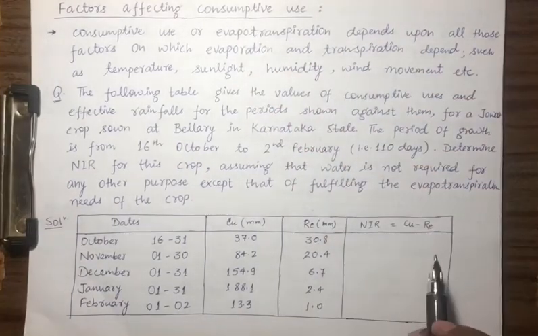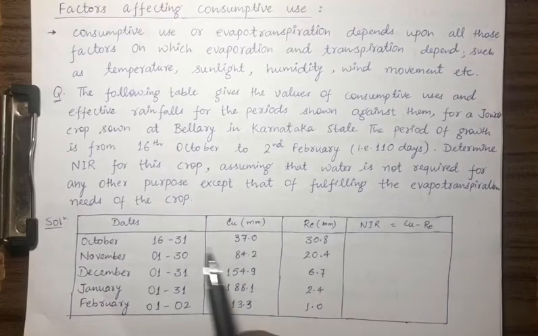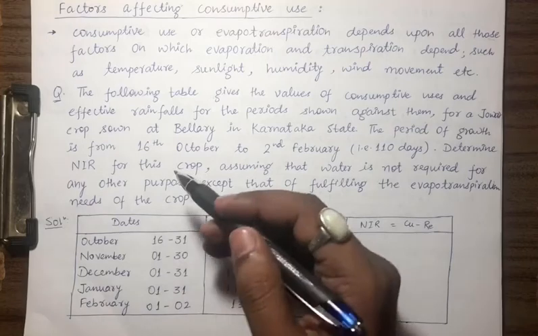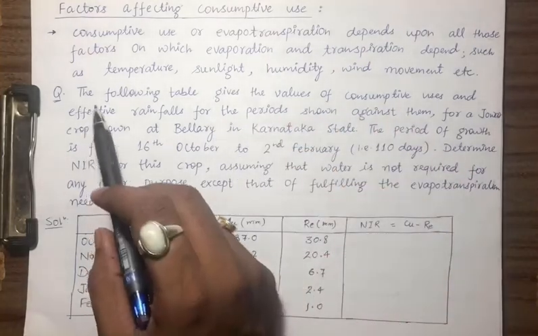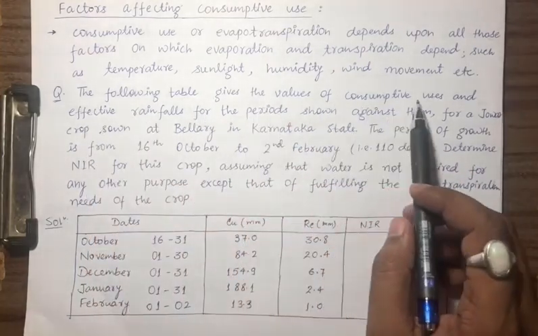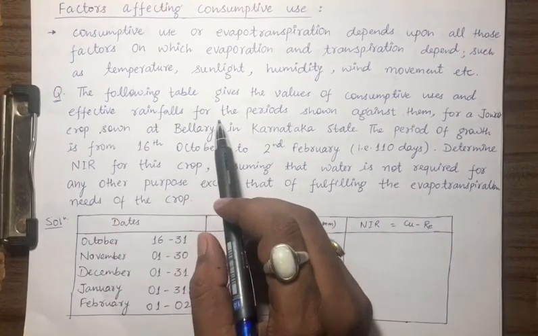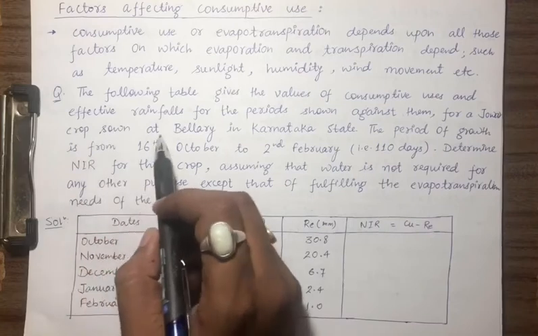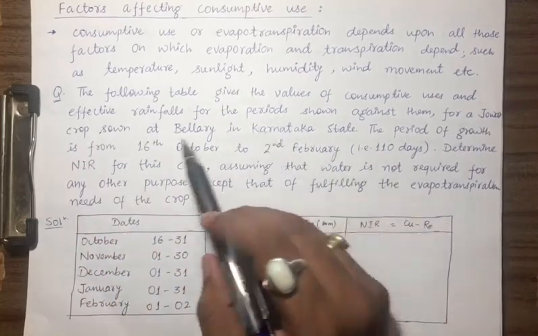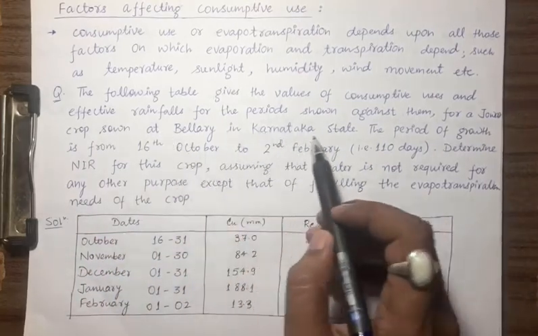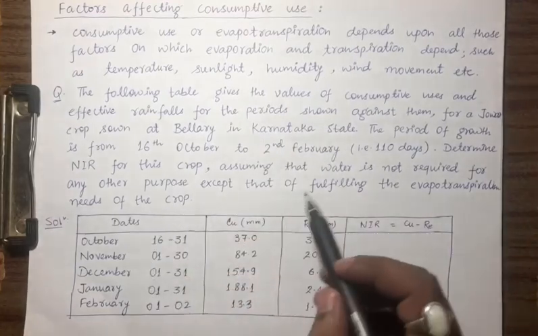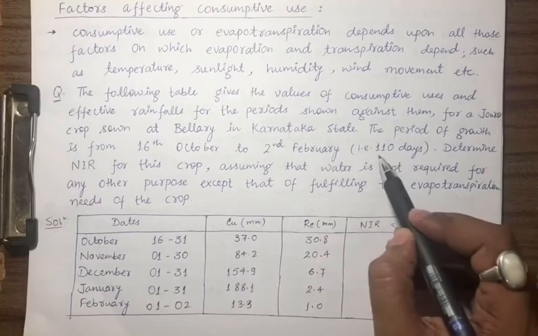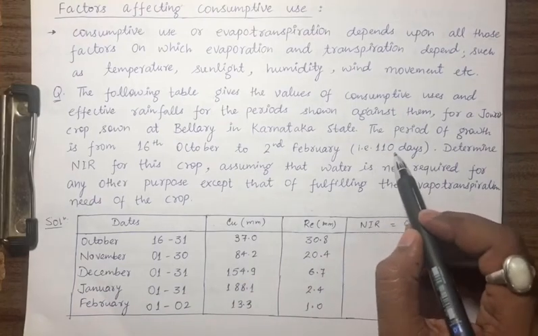So let us solve a very small problem to understand the terms we have just learned. The following table gives the values of consumptive uses and effective rainfalls for the periods shown against them for the jowar crop sown at Bellary in Karnataka state. So it is some place in Karnataka state, and for that this data is given. The period of growth is from 16th October to 2nd February, so the total number of days is 110 days.